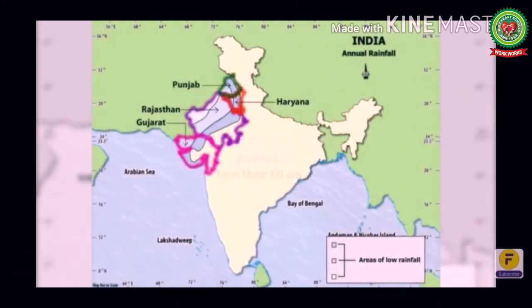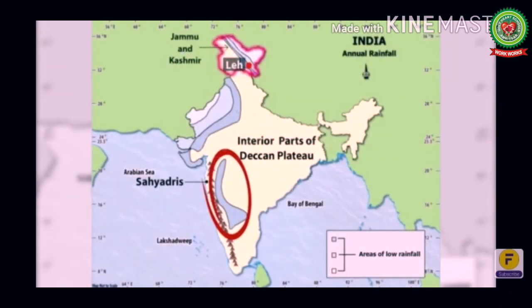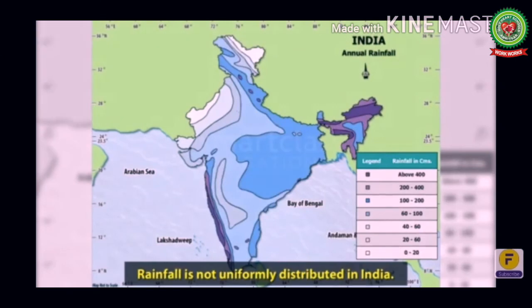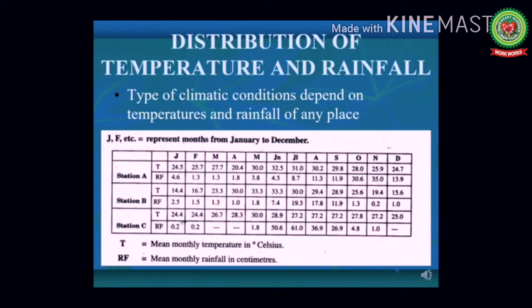Next, we have the areas with less than 50 centimeters of rainfall. It includes western Rajasthan, southern Punjab, northern parts of Kashmir and the rain shadow area of the Western Ghats. On the whole, we can say that annual rainfall decreases towards the north and the west in the northern parts of the subcontinent, and over peninsular India, the rainfall decreases towards the interior.